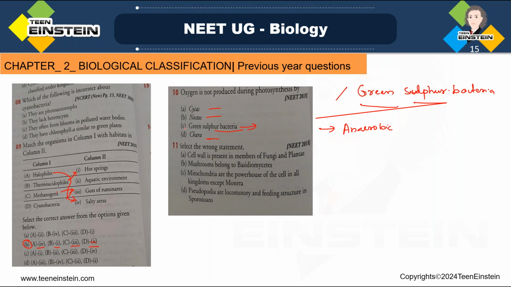So here the right answer is option C, green sulfur bacteria. This type of photosynthesis is called anoxygenic photosynthesis, and they are not using water as a source of reducing power. Instead they are using hydrogen, which is obtained from hydrogen sulfide. Clear?